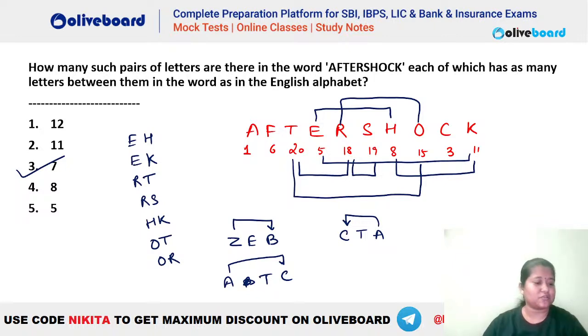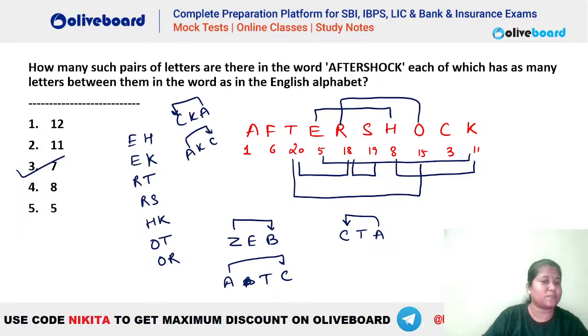So CKA is not counted? Yes, it's counted. CKA will be counted. A to C will be counted. But if A and Z are there, that will not be counted. After Z, we do not count. Z to A is not a pair. But A and C has to be counted. If this is CKA, this will be counted as a pair. Similarly, AKC is also a pair. It does not matter whether it is coming towards the left or the right.